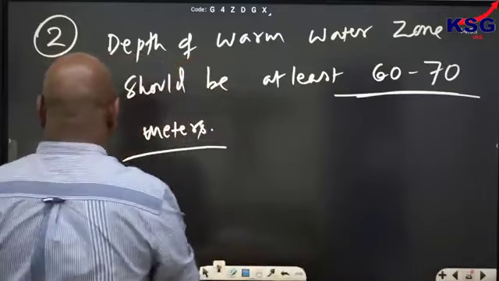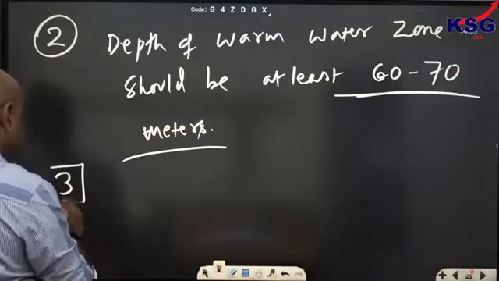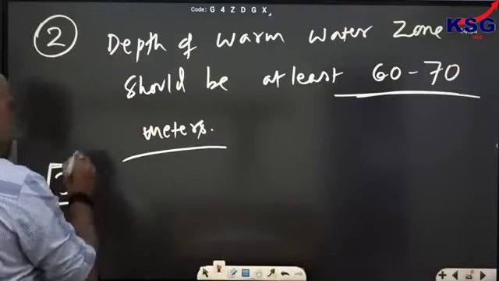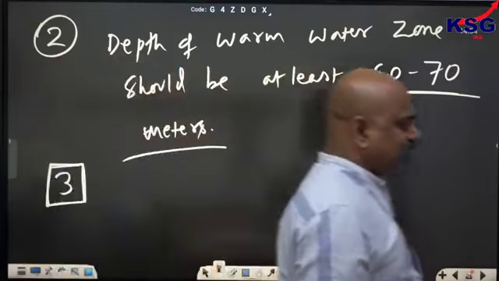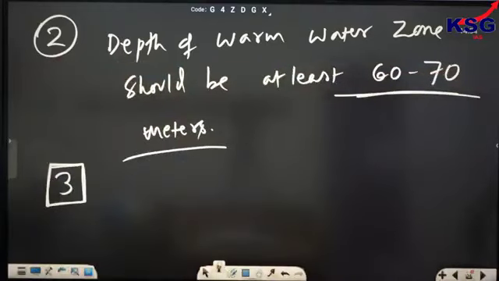Third point, तीसरा point है, my friends you must remember this, ये बहुत important हमारा exam के लिए, mains के लिए, very important for us.